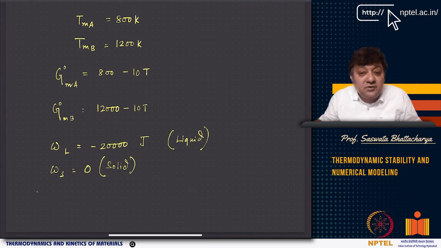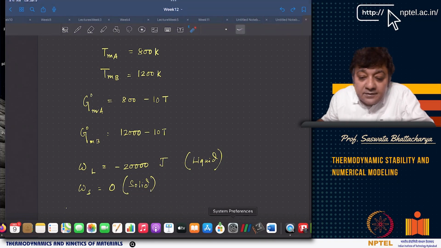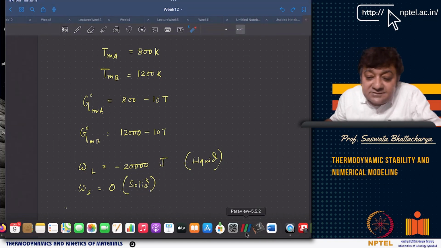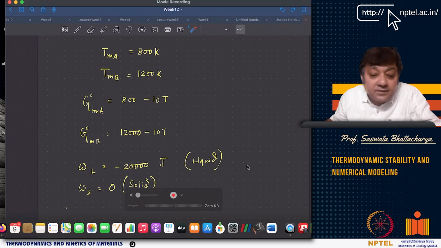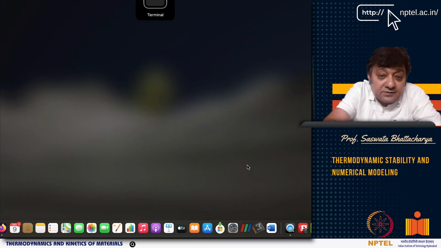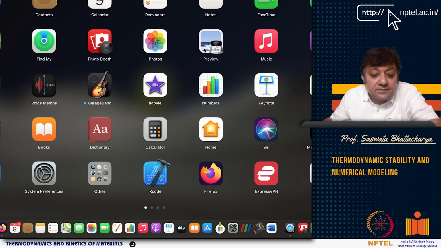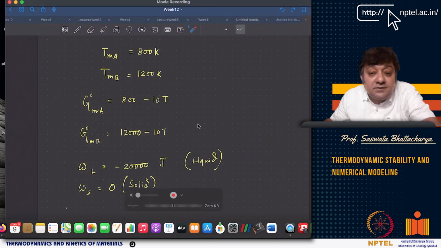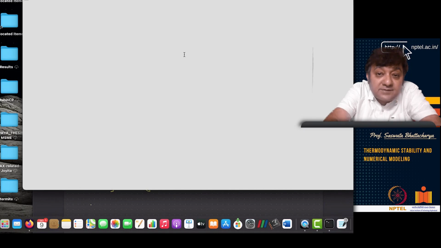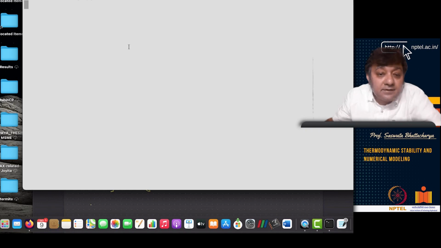Now I'll just show you. All these things I can basically model, so I'll quickly tell you how to model this. I'll open a terminal and show you how I model this stuff. I'll use a little bit of Python here. I will share these notebooks with you. I have two notebooks that I have written.